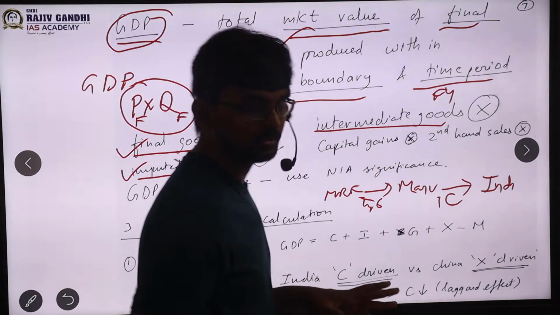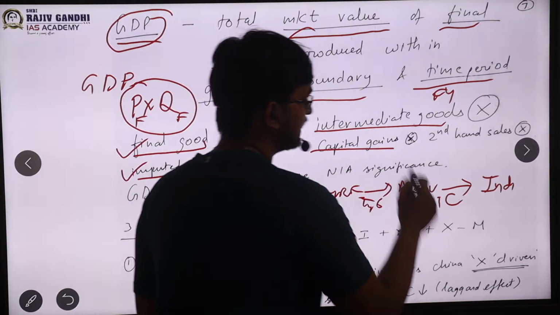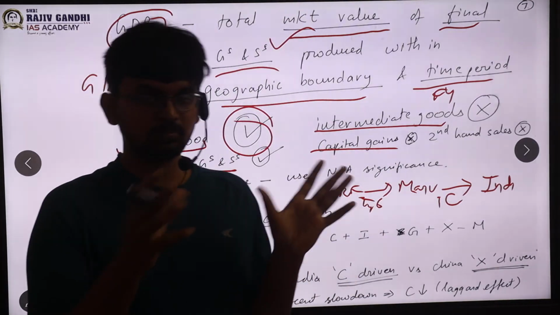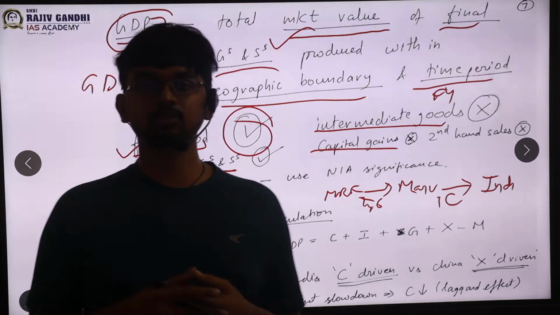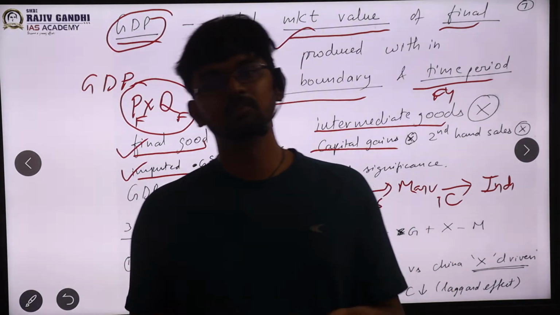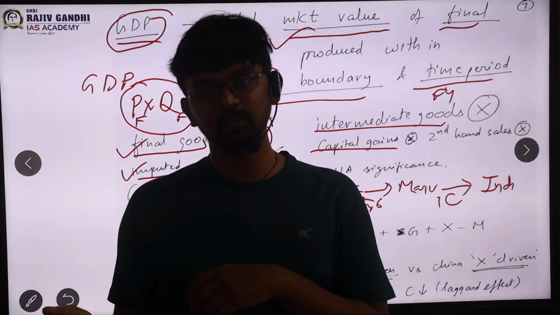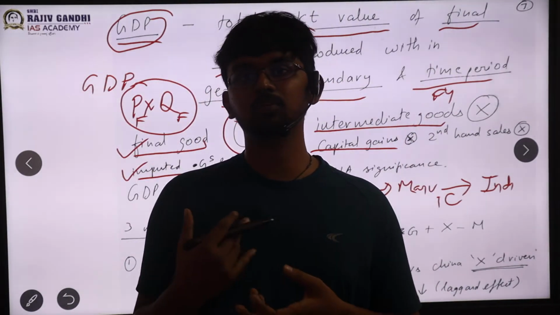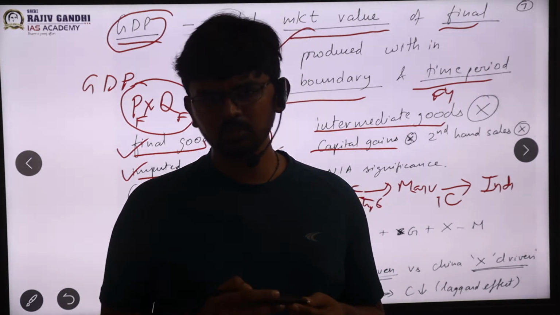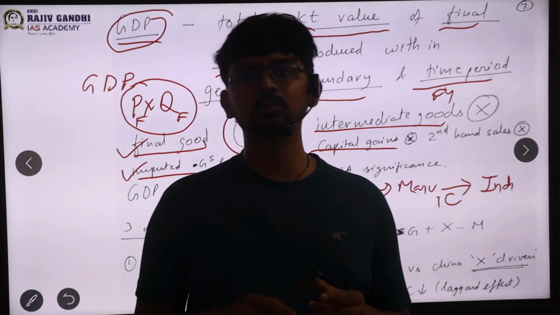Next thing, what will not be included, let's see. Capital gains. Before understanding the term, we'll go for an example. I bought a land in Nagar 10 years back, from 1 crore, and now it went to 2 crores. Today I'm selling it for 2 crores, so I'm getting 1 crore surplus this year. Should that be included in GDP or not? That is the question, sir.